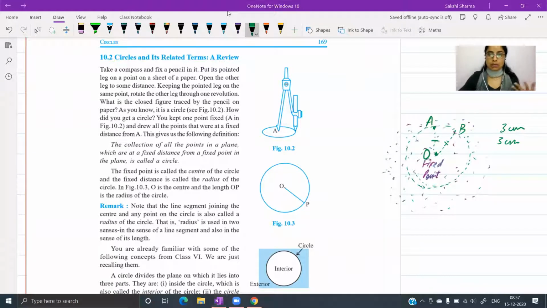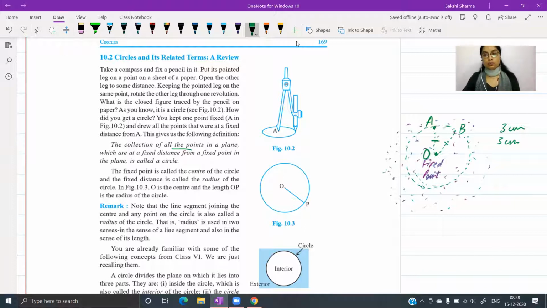It's not necessary कि हमेशा 3 होगा. हम pick कर सकते हैं कि हमें कितने distance पे points collect करने हैं. Definition भी यही है, the collection of all the points in a plane. So if we have a plane, a surface in which there are infinitely many points, but we want to collect only those points which are at a fixed distance from a fixed point in the plane. So I fixed a point in the plane, और उसके आसपास मैंने सिर्फ वो वाले points को trace करना है. Collection means I have to trace those points.